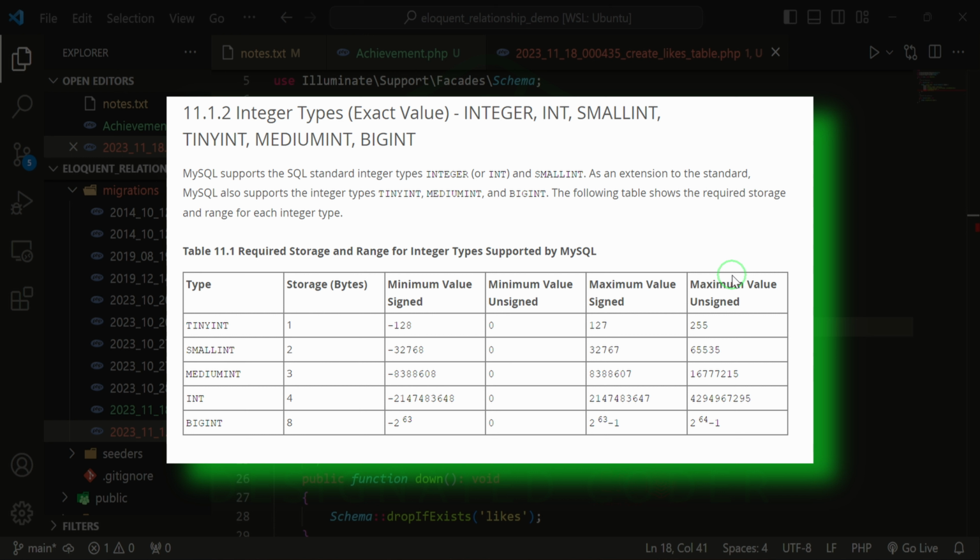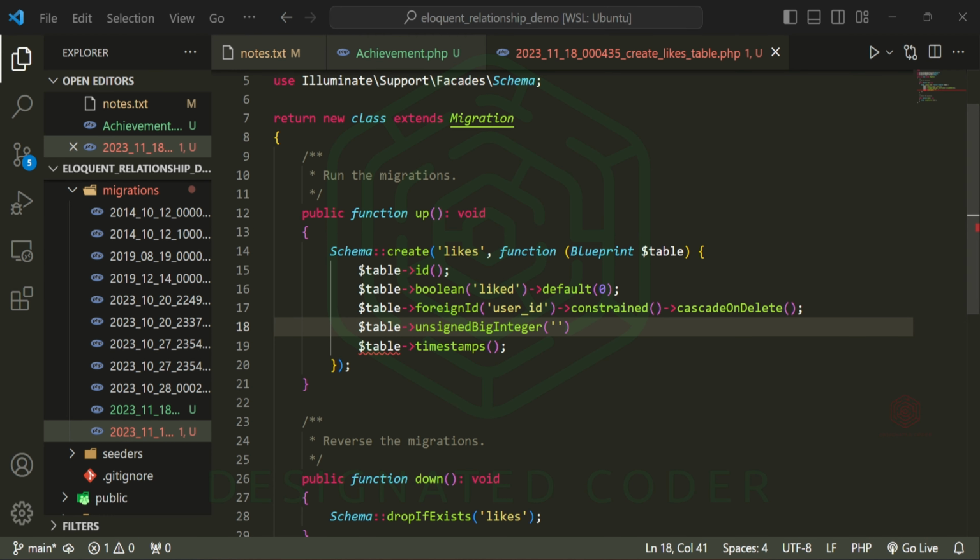In the first case, you can see the tiny integer. If it is a signed value, then the amount of bytes would be 1 byte. The minimum value would start at minus 128, and then the maximum that it could go would be up to 127. But if it's unsigned, then it could go up to 255. So in this case, what we're saying is that instead of starting at minus 2 to the 63rd power, we can start at 0 and then have 2 to the 64th power minus 1. That's what the difference is between the big integers, tiny integers, stuff like that. But I thought that this was a much better chart for you to see what's actually happening. And that's what we wanted to do, start at 0.